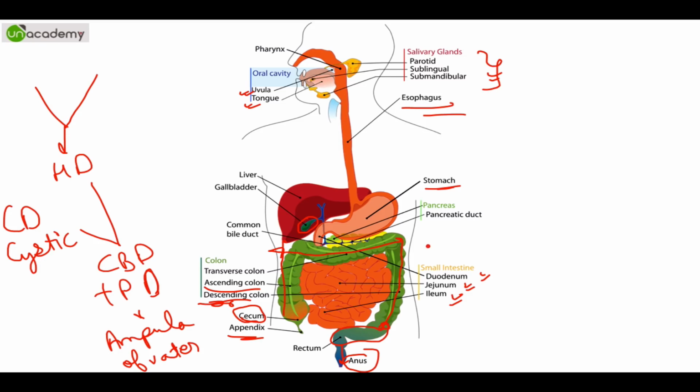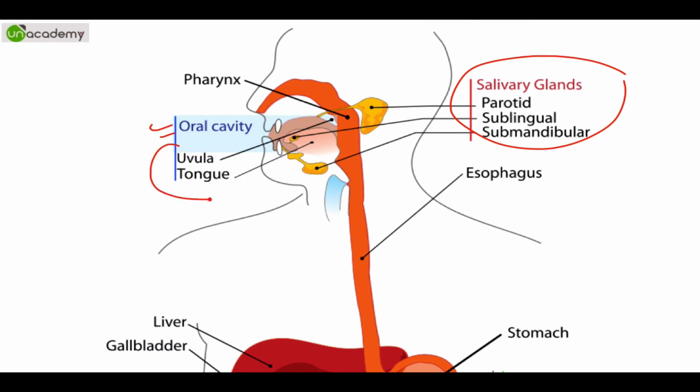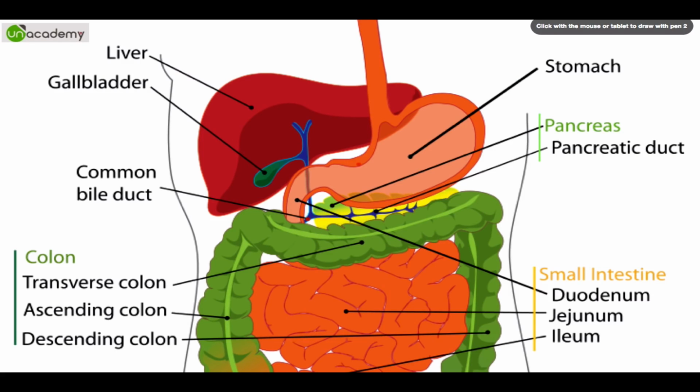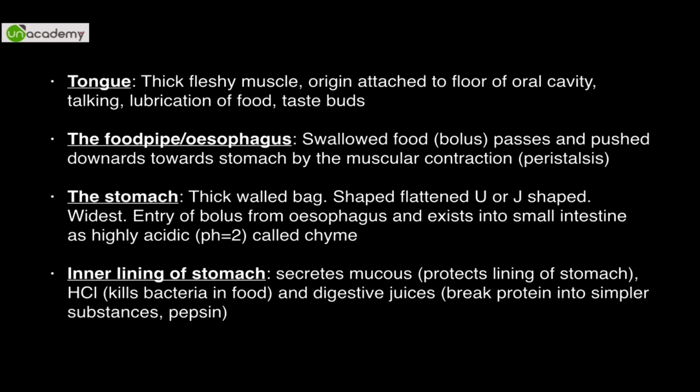Is that understood? So okay, now moving forward, so I'll just tell you in detail. अब पास से देख लो थोड़ा. This is pharynx, these are the salivary glands, this is oral cavity comprising of uvula, tongue and floor and roof, etc. This is esophagus, that is food pipe, liver, gallbladder, stomach. You will see next diagram. So you can now see. So सबसे पहले food आता है esophagus में, then it moves to stomach, then it moves to duodenum, then it moves to jejunum, and then it moves to ileum, then it goes to cecum, cecum से ascending colon से transverse colon, then descending colon, and then it goes from descending colon to rectum and then to anus. This is the movement of food.